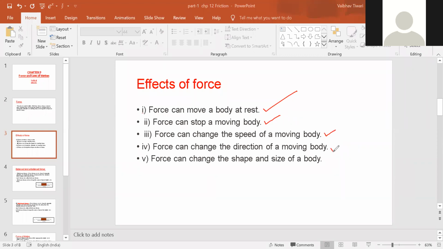Fourth, force can change the direction of a moving body. And finally, force can change the shape and size of a body. If it is asked to give an example along with these effects, I hope you all are able to give an example, right? Just now we had discussed a few examples based on each effect.